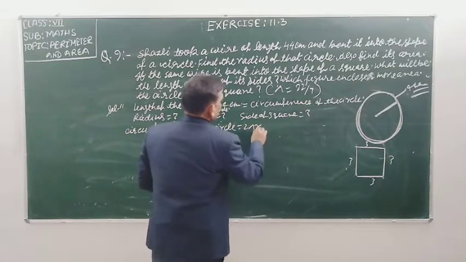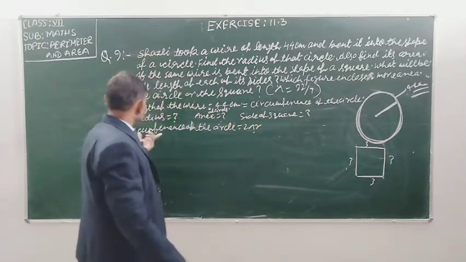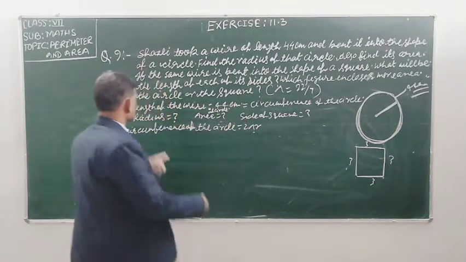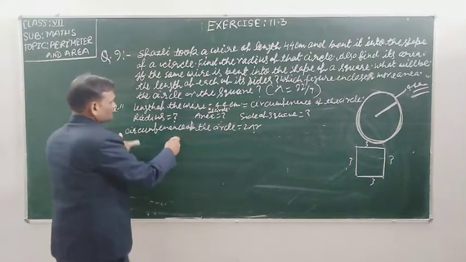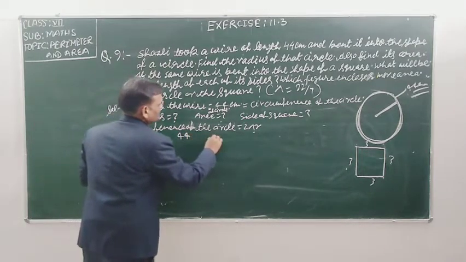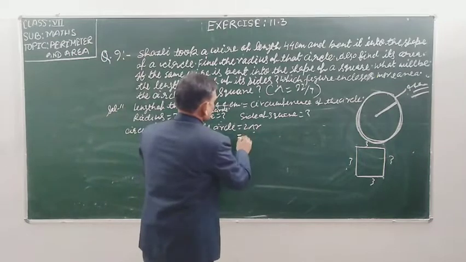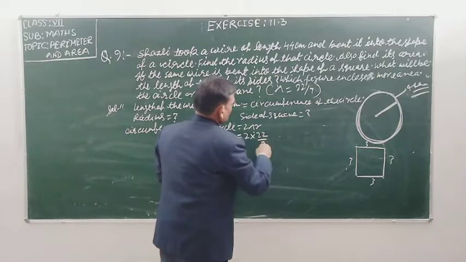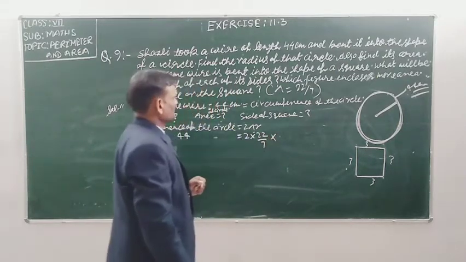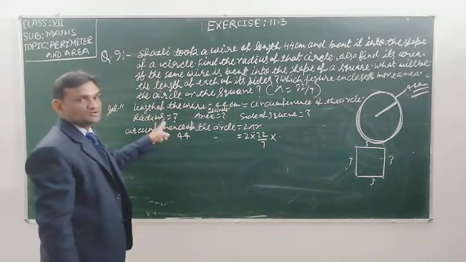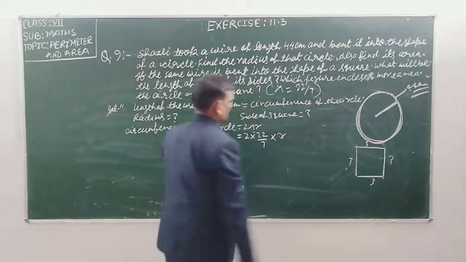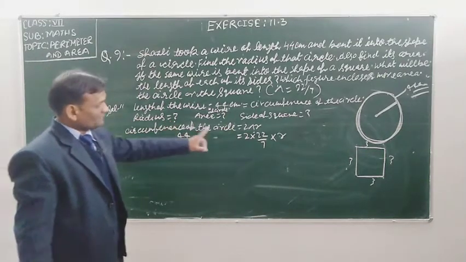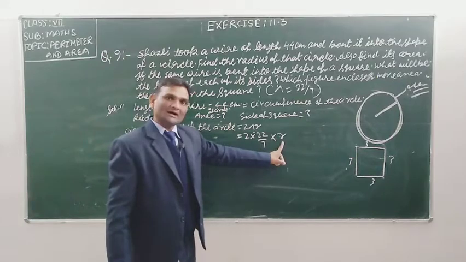Circumference of the circle is equal to 2 pi r, you know, 2 pi r, but the circumference of the circle is given indirectly in the question. So on the place of circumference of the circle you can write 44 is equal to 2 into pi. On the place of pi you can write 22/7 into r. r we need to find out, student. By this formula we will be able to find out the value of r, the value of the radius.